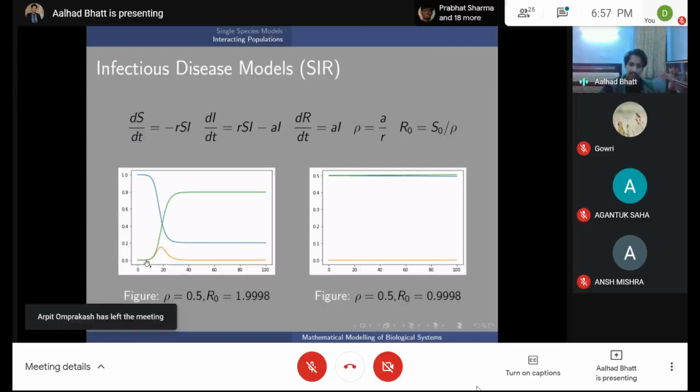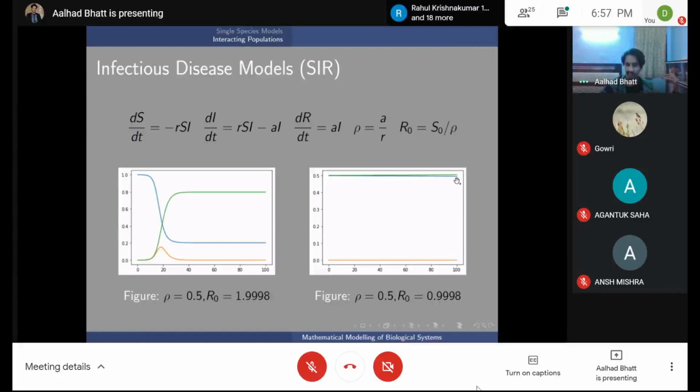So what happens here is that first the number of infected individuals increases and then falls, and this is what is an epidemic. And here the disease remains endemic because R is not 1. As you can see here, the number of susceptible individuals does decrease, but the number of infected is almost 0. So here the situation is such that nobody has any immunity to the disease. Here the fact that it starts from 0.5 could represent that half the population has already been vaccinated.